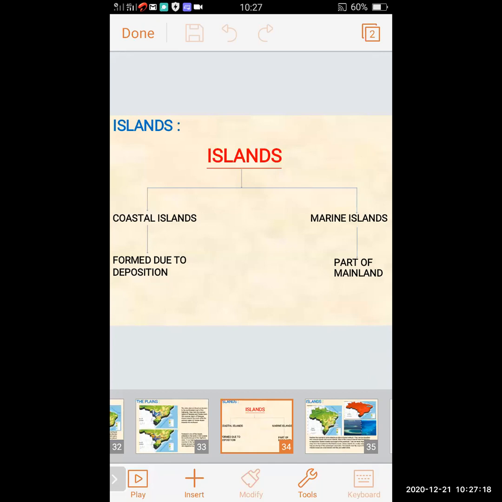So the islands in Brazil are divided into two main types: coastal islands and marine islands. Coastal islands are formed due to deposition. Marine islands are the part of mainland.